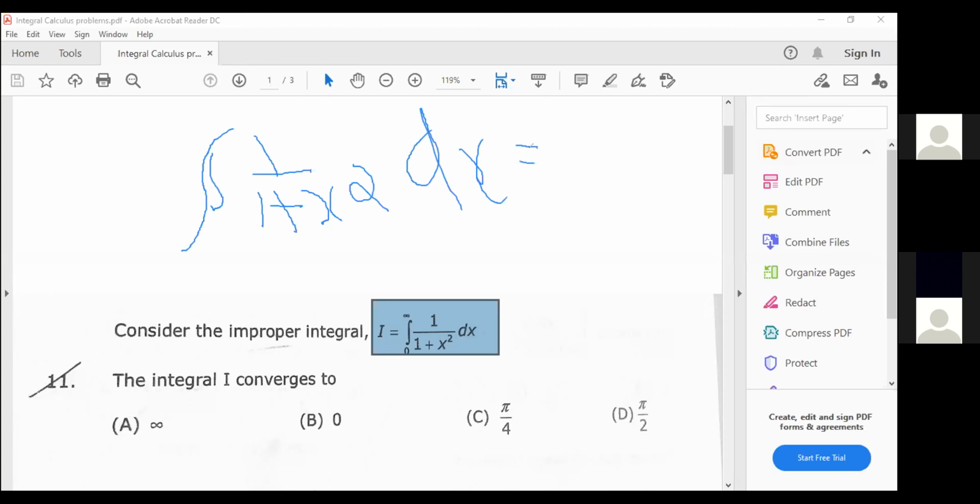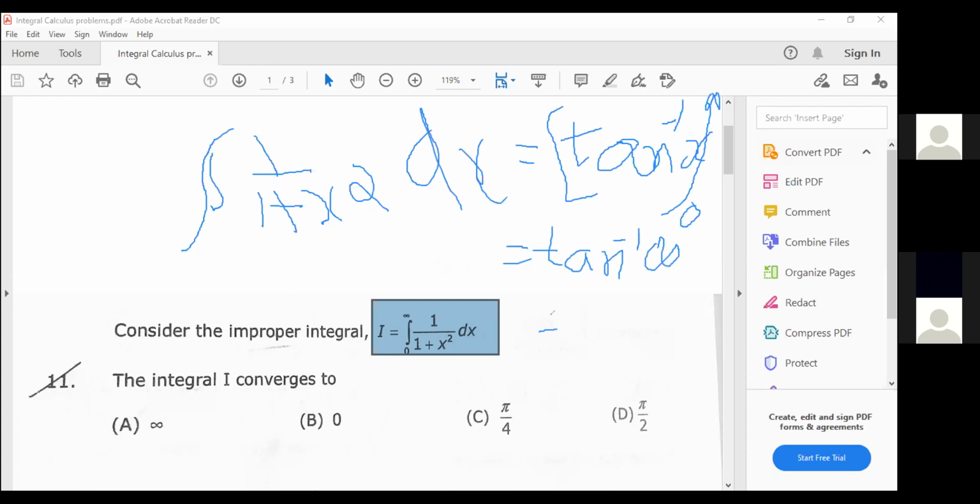So the integration of 1 by 1 plus x square is tan inverse x, where the limits vary from 0 to infinity. What is the value of tan inverse infinity? If you apply the upper limit, it will become tan inverse infinity minus tan inverse 0.